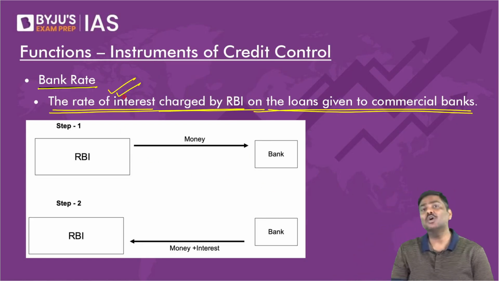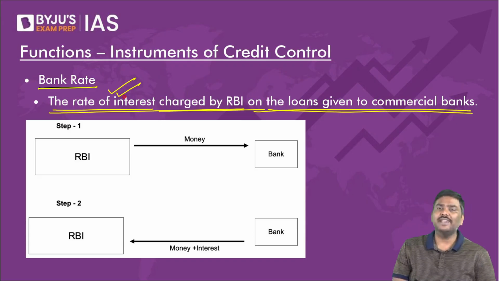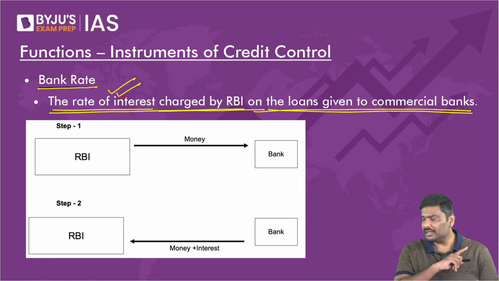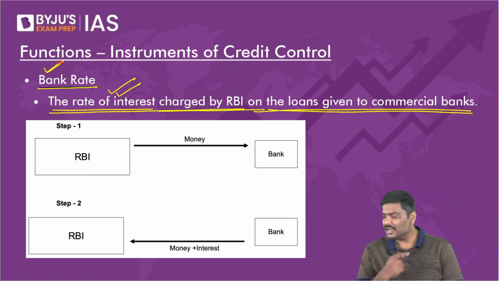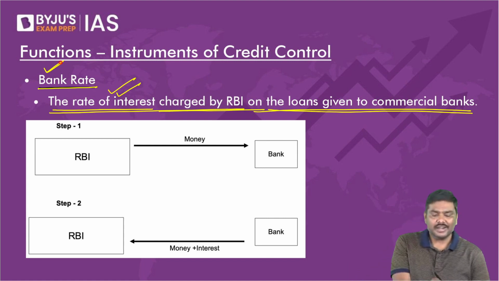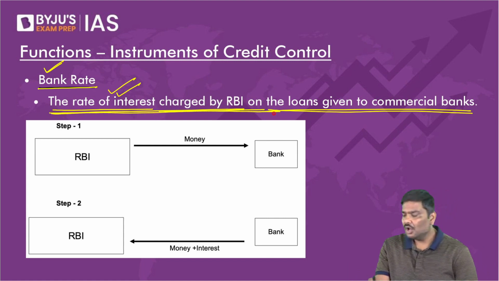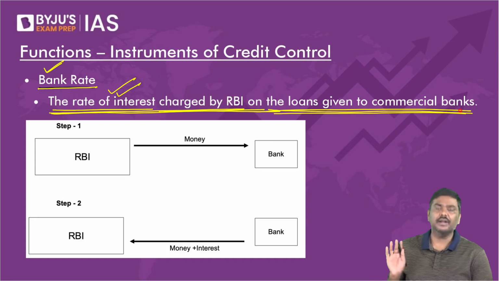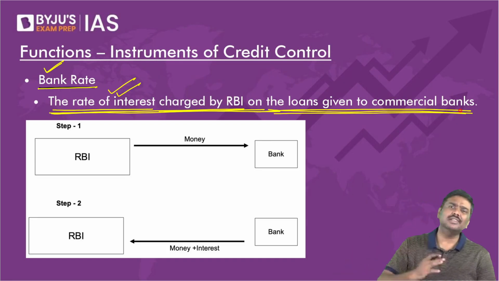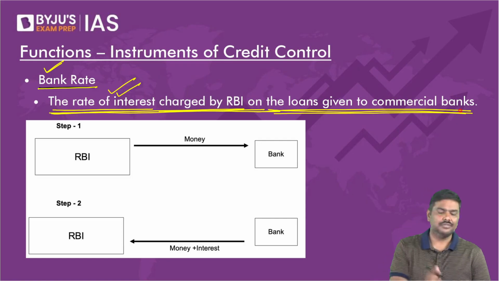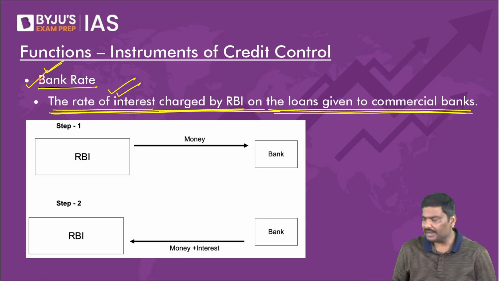bank rate. And moreover, please observe and tell me, is there a concept of absence of securities here, compared to the concept of repo rate? So this is basically the concept of bank rate. It is the rate of interest charged by RBI on the loans given to commercial banks. Step 1, RBI will give loan. Step 2, bank will return the loan along with the interest. This is basically bank rate.